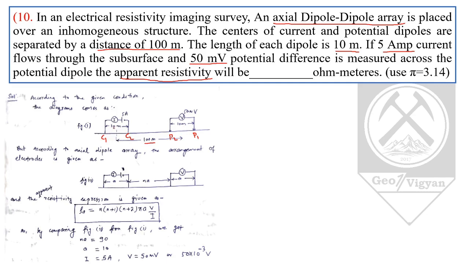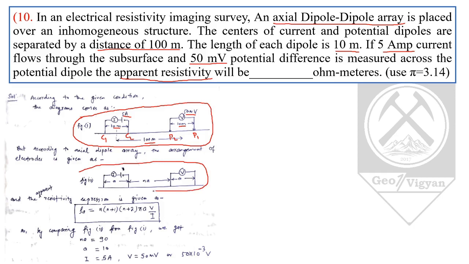Between the two current electrodes is 10 meter and between the two potential electrodes is 10 meter. 5 ampere current is flowing, due to which 50 millivolt potential difference is measured. So this figure is what we have been given in the question. But according to the axial dipole array, the arrangement of electrodes is given as this figure. There is a difference in the distance taken between the above figure and this figure.